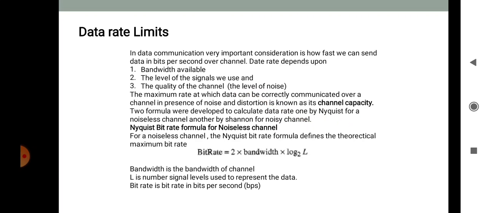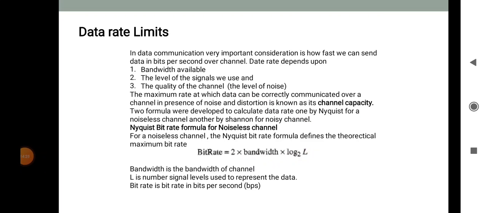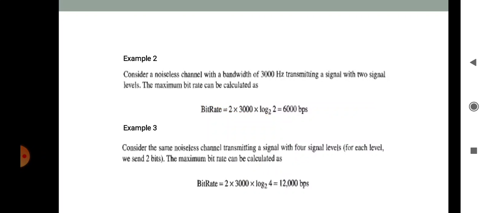Here, bit rate is equal to 2 into bandwidth into log 2 L, where bandwidth is the bandwidth of the channel, L is the number of signal levels used to represent the data, and bit rate is in bits per second, that means bps. Here is one example: consider a noiseless channel with a bandwidth of 3000 Hz transmitting a signal with two signal levels. The maximum bit rate can be calculated.